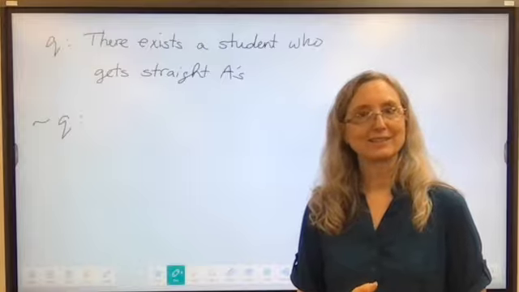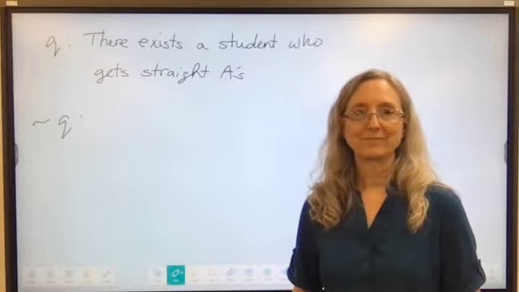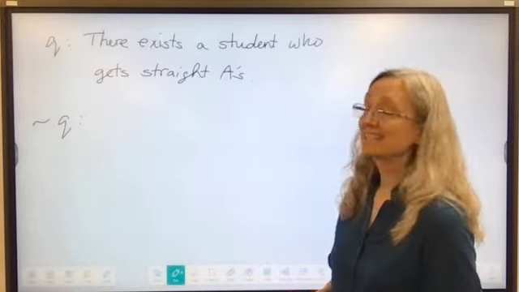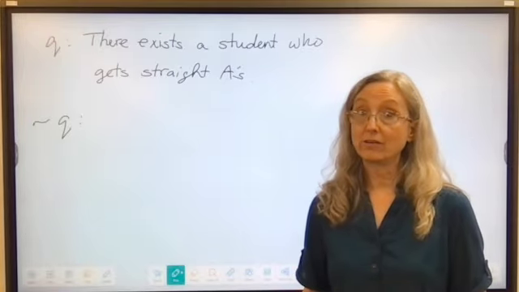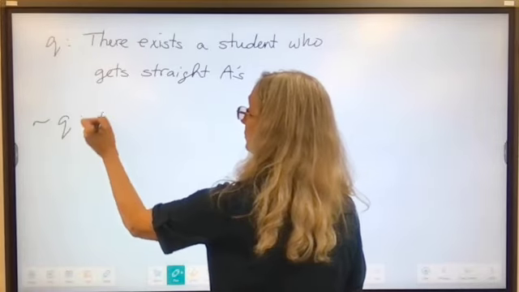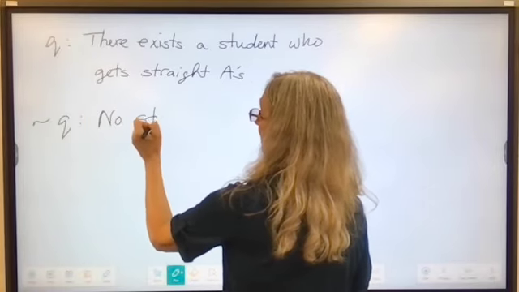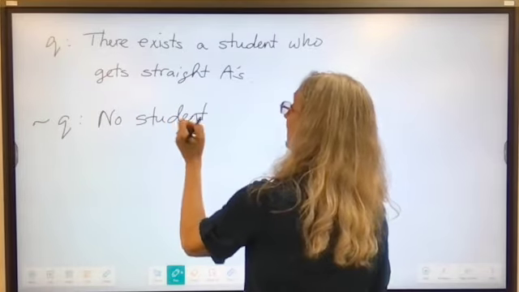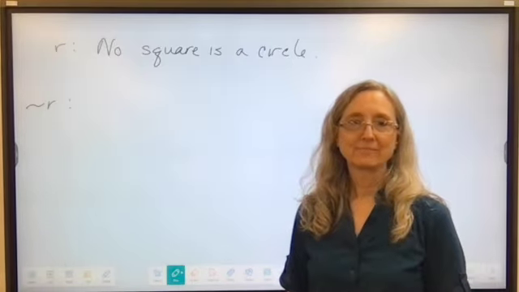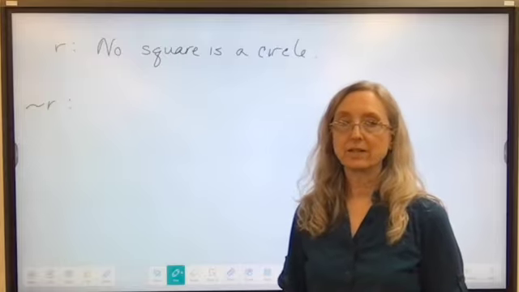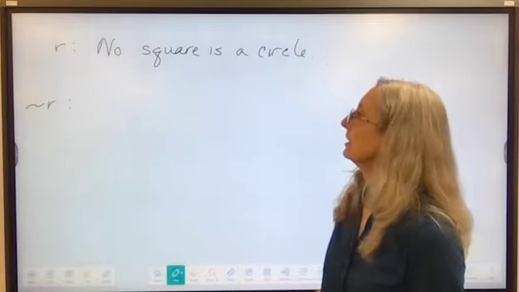How do we negate this? Well, to negate, if there exists at least one, then the opposite of that is there are none. So you would say no student gets straight A's. That definitely negates this.